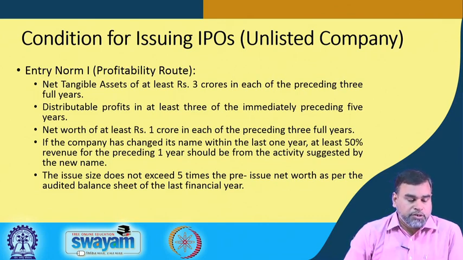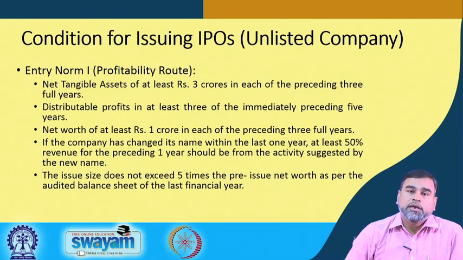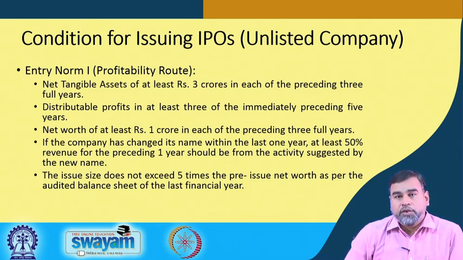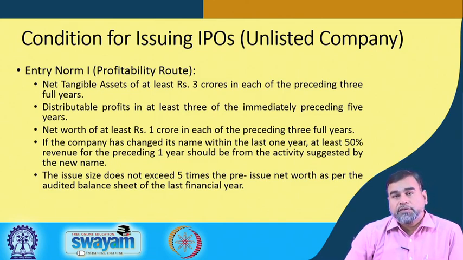The 50% of the revenue has been generated in the name of the new company, and on that name they are issuing the IPO. Because they are issuing the IPO on that name, 50% of the total revenue should come from that, and the issue size does not exceed 5 times the pre-issue net worth as per the audited balance sheet of the last financial year.